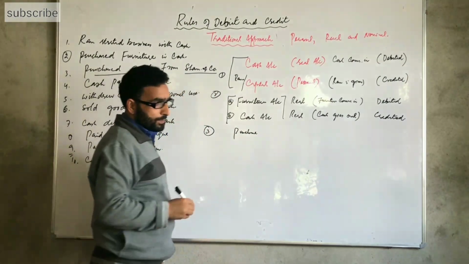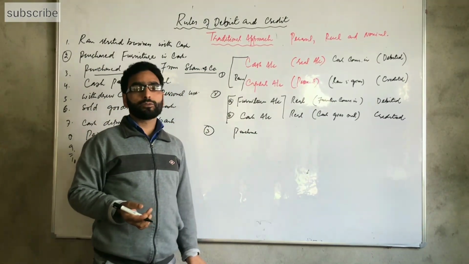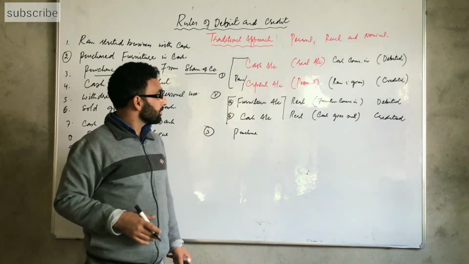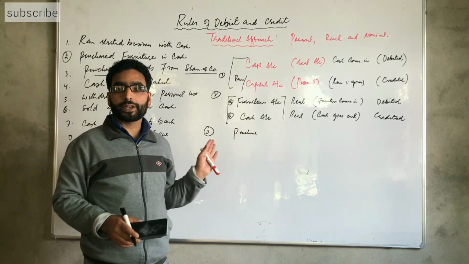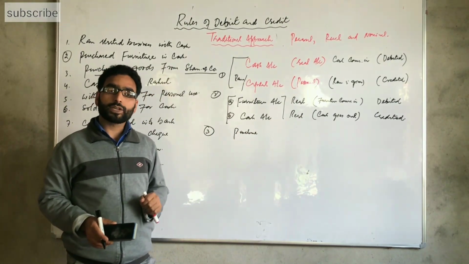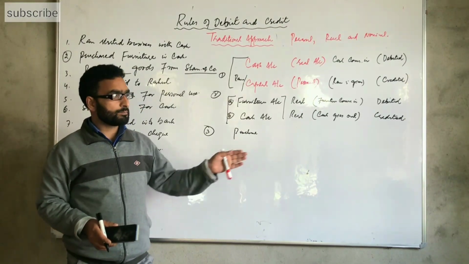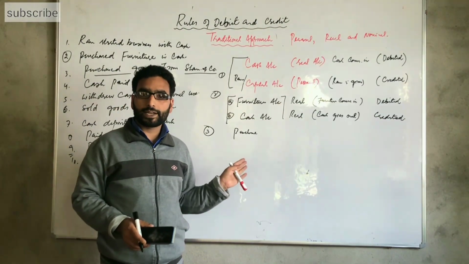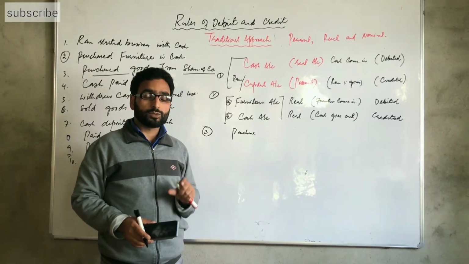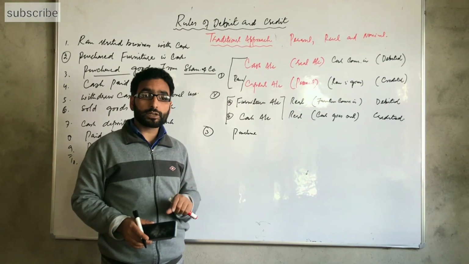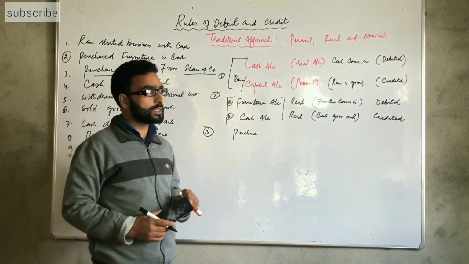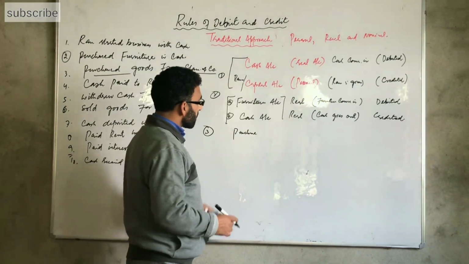When goods are purchased, at that time we write the purchase account, not the goods account, whereas for any other asset we write the separate name. If machinery is purchased, we write the machinery account. If land is purchased, we write the land account. But when goods are purchased, those items which are meant to be sold in the ordinary course of the business, at that time the purchase account is used. So the purchase account is here.